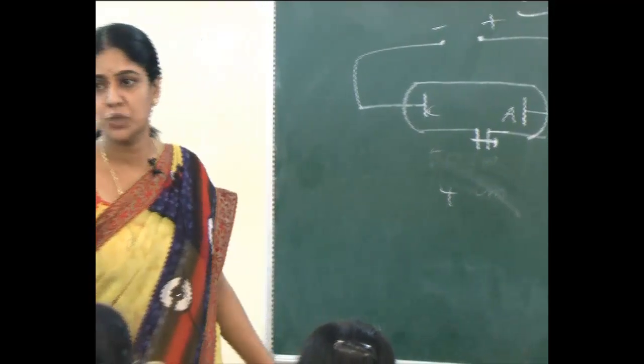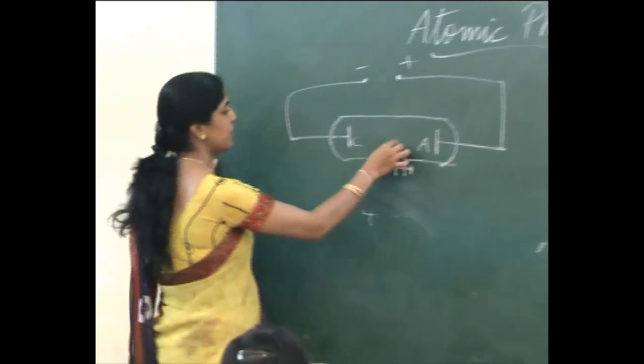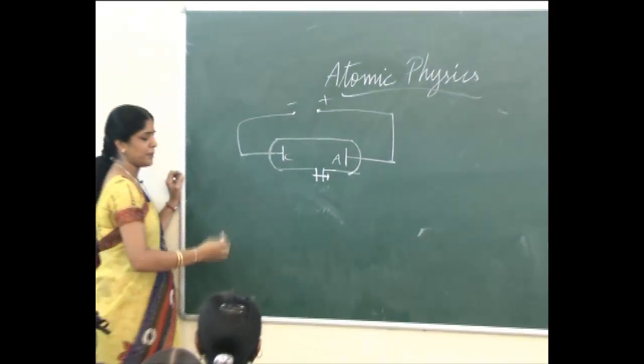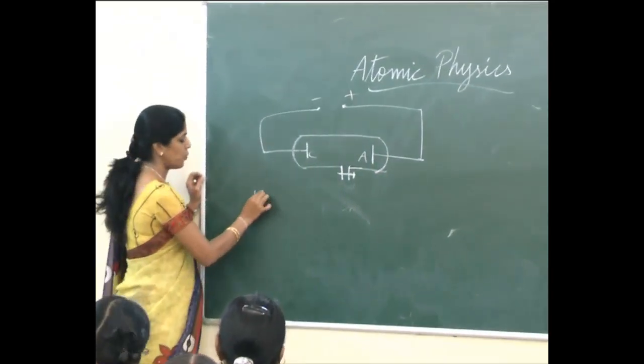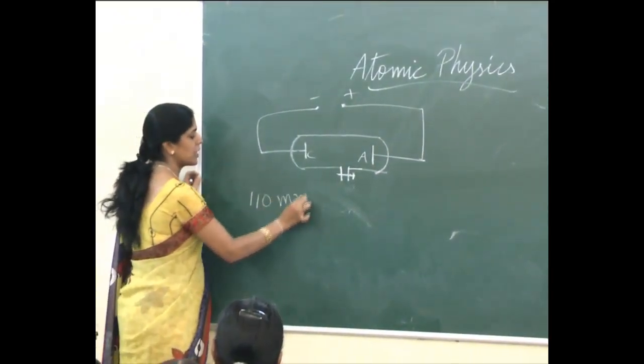By this only we came to the conclusion here. At each pressure, they observed a value. When the pressure of the gas inside this discharge tube is about 110 millimeter of mercury, how much will it be?